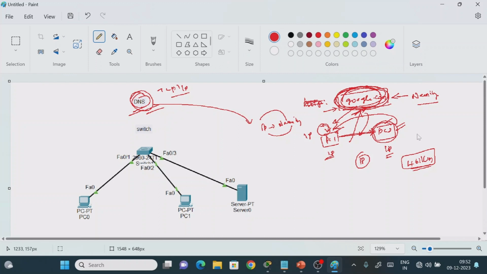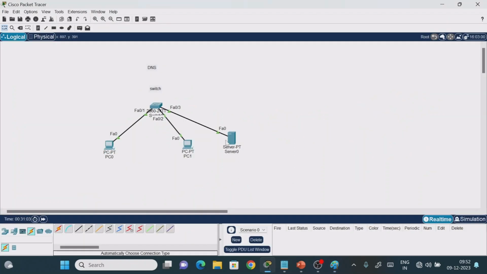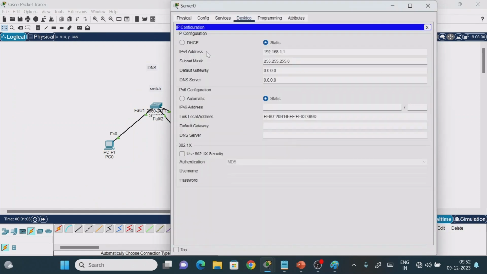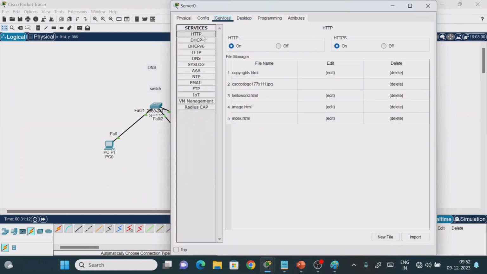So for explaining this use case, I have considered this setup. Here this is my server. First I am going to give the IP address. The server IP address is 1.1, which I have given. What is the service we require? The HTTP protocol, for a web application. So I have turned HTTP on.